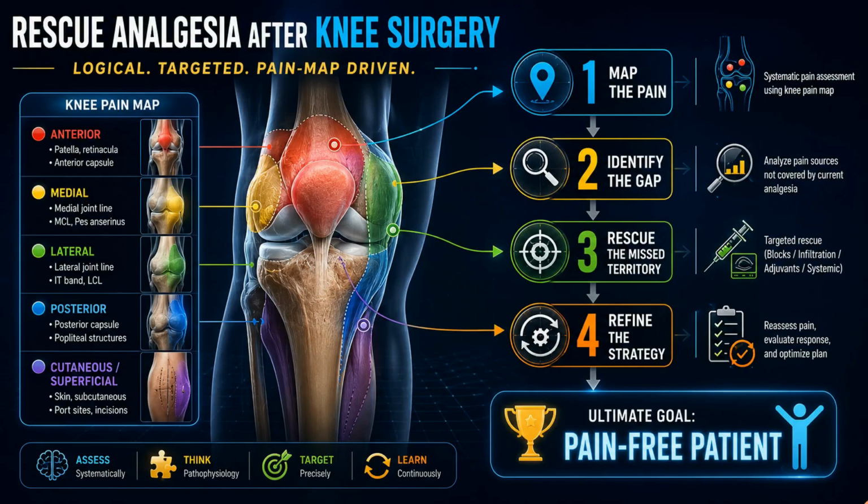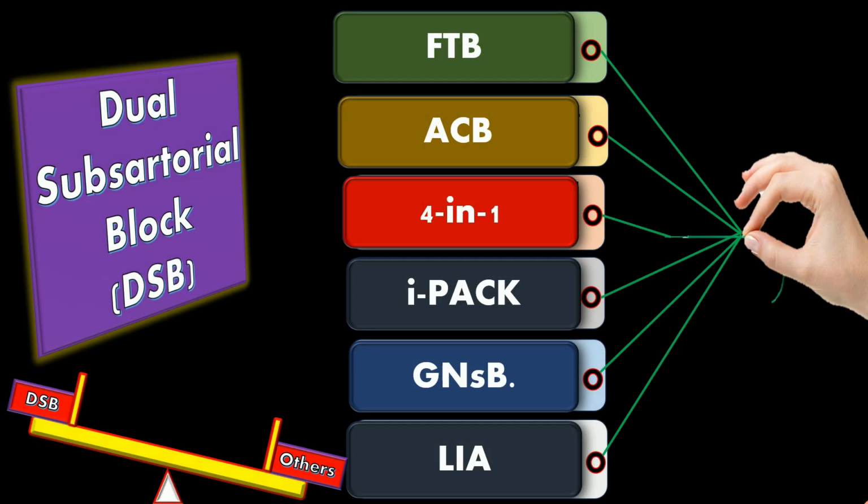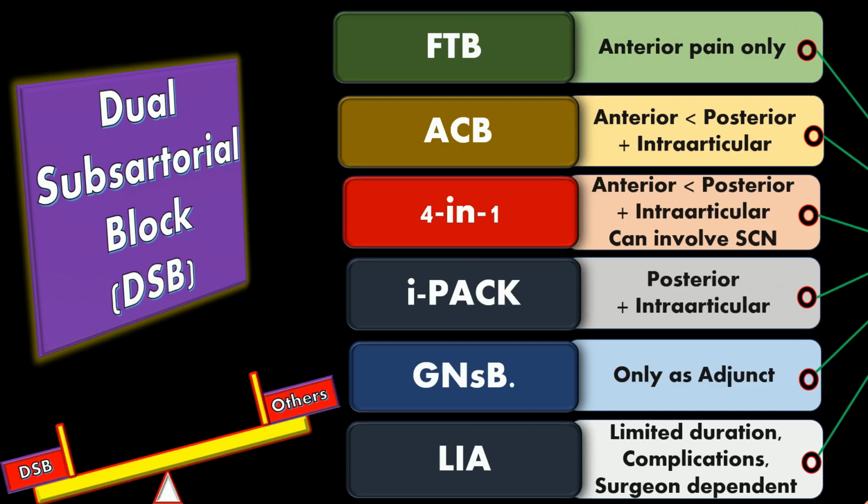When we compare DSB with other available and most discussed RA techniques, many factors like complete procedure-specific analgesia coverage without the requirement of additional RA technique, comparable motor sparing and opioid sparing effects, suitability to the ERAS protocol, and an anesthetist-administered technique without any reported fatal side effects like LAST and LIA, DSB outweighs all available RA techniques. However, despite its novelty and relatively limited research, DSB warrants further discussion, studies, and evidence to establish its full potential.